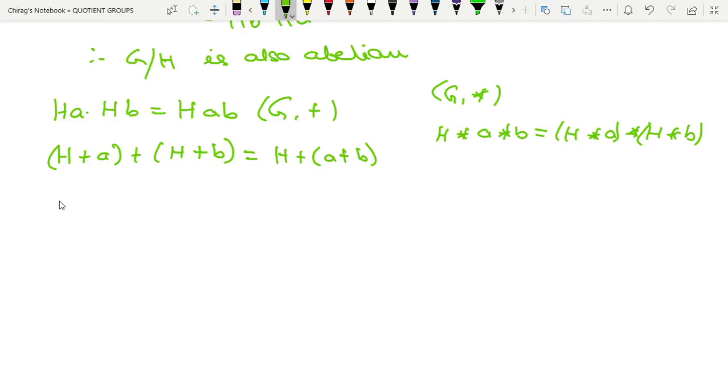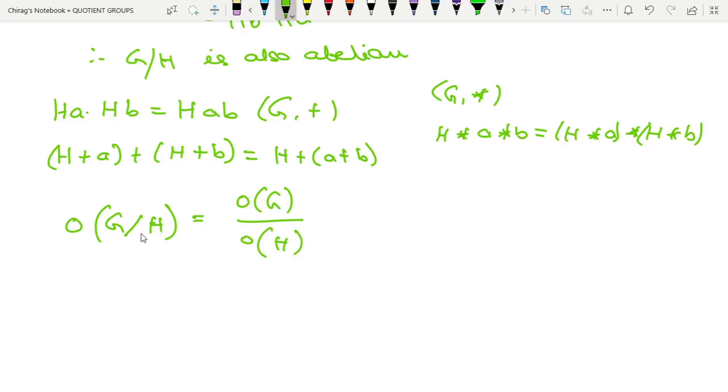Now, we have already proved that if G is a group and H is a subgroup of G, then order of H divides order of G, which is Lagrange's theorem. So if G is a finite group and H is a subgroup of G, then order of G by H will be equal to order of G divided by order of H. What actually is G by H?